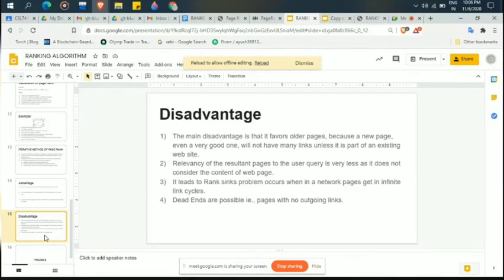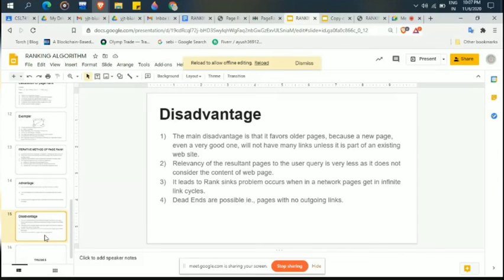Relevancy means related text, which we cannot find. We find which page is used more, and that will occur first. This scenario is used in this algorithm. We are not going for the relevant area or relevant text. So this is the disadvantage.